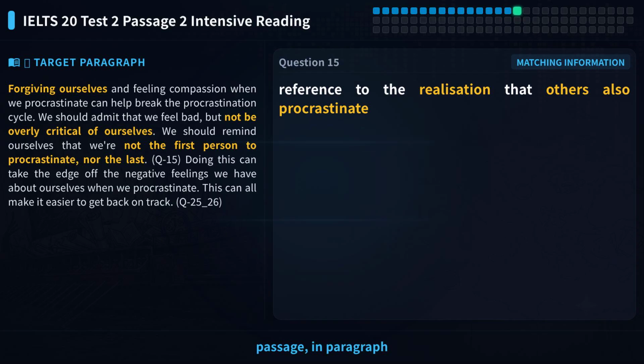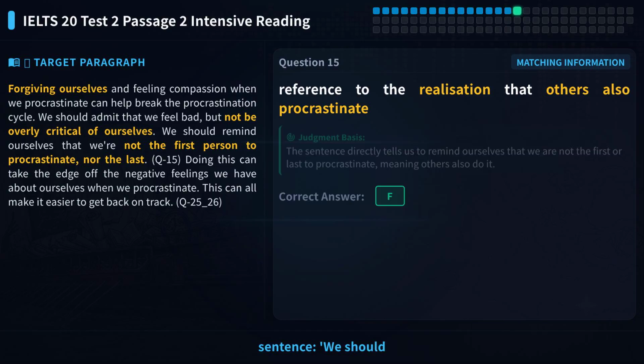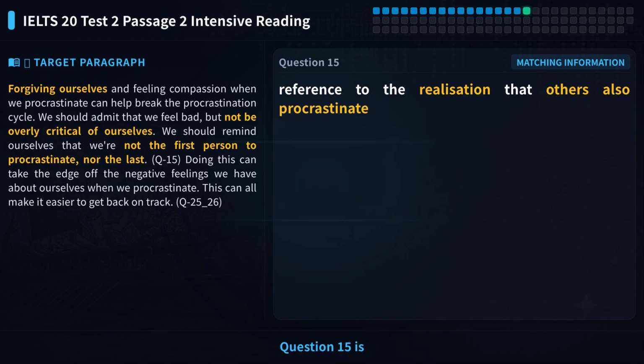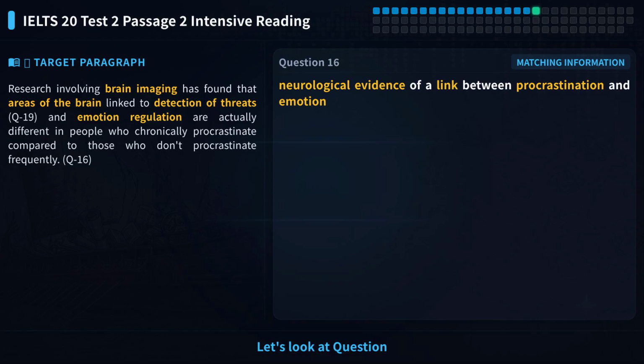Scanning the whole passage, in paragraph F we find the key sentence: we should remind ourselves that we're not the first person to procrastinate, nor the last. This perfectly matches the question. So the answer to question 15 is F. Let's look at question 16.